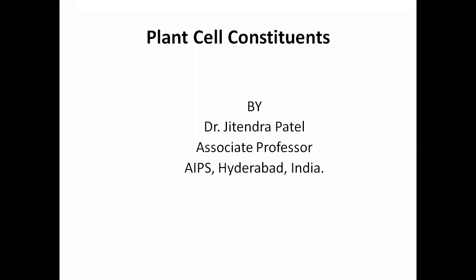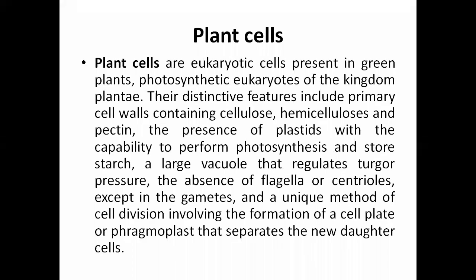Coming to the plant cells, these are nothing but eukaryotic cells present in green plants, photosynthetic eukaryotes of the kingdom Plantae. So here, the plant kingdom. Prokaryotic and eukaryotic, two types of cell will be there, no? So these are eukaryotic types of cells which will be there in the green plant.